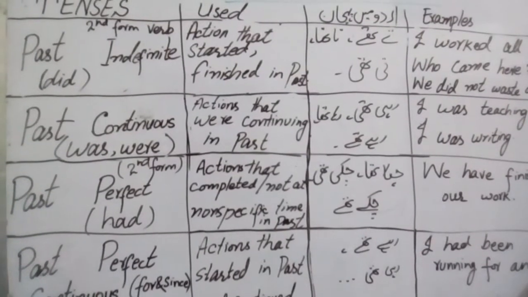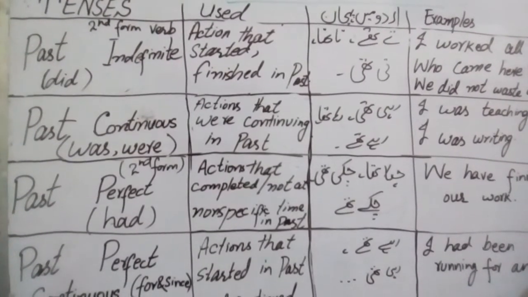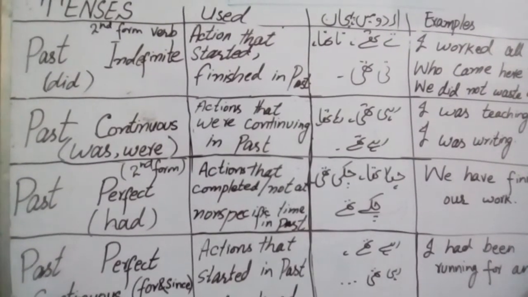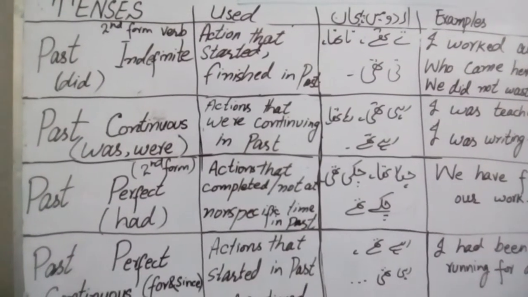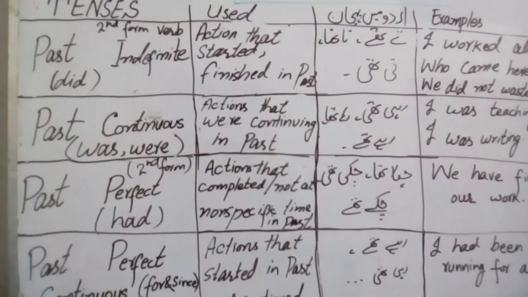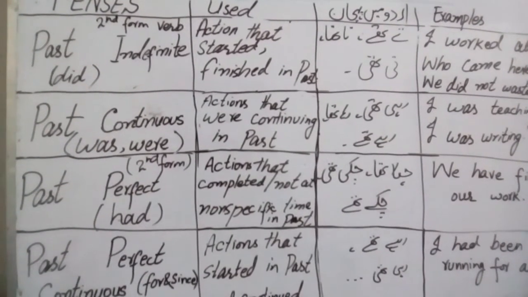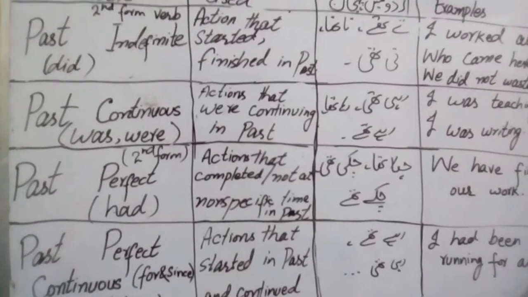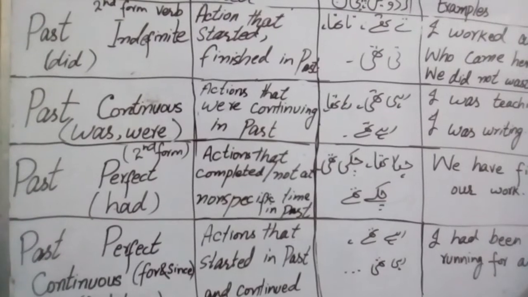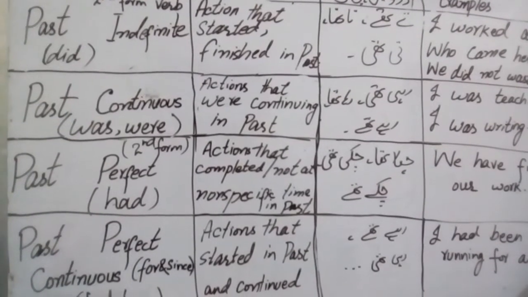And one thing keep in your mind that in the negative sentences there is used first form of verb, because we are using helping verb did, which is second form of do and does, right? Do, second form is used, that's why we'll use first form of verb. For example, past indefinite, I ran, and negative will be I did not run. Clear? We ran, and negative will be we did not run.